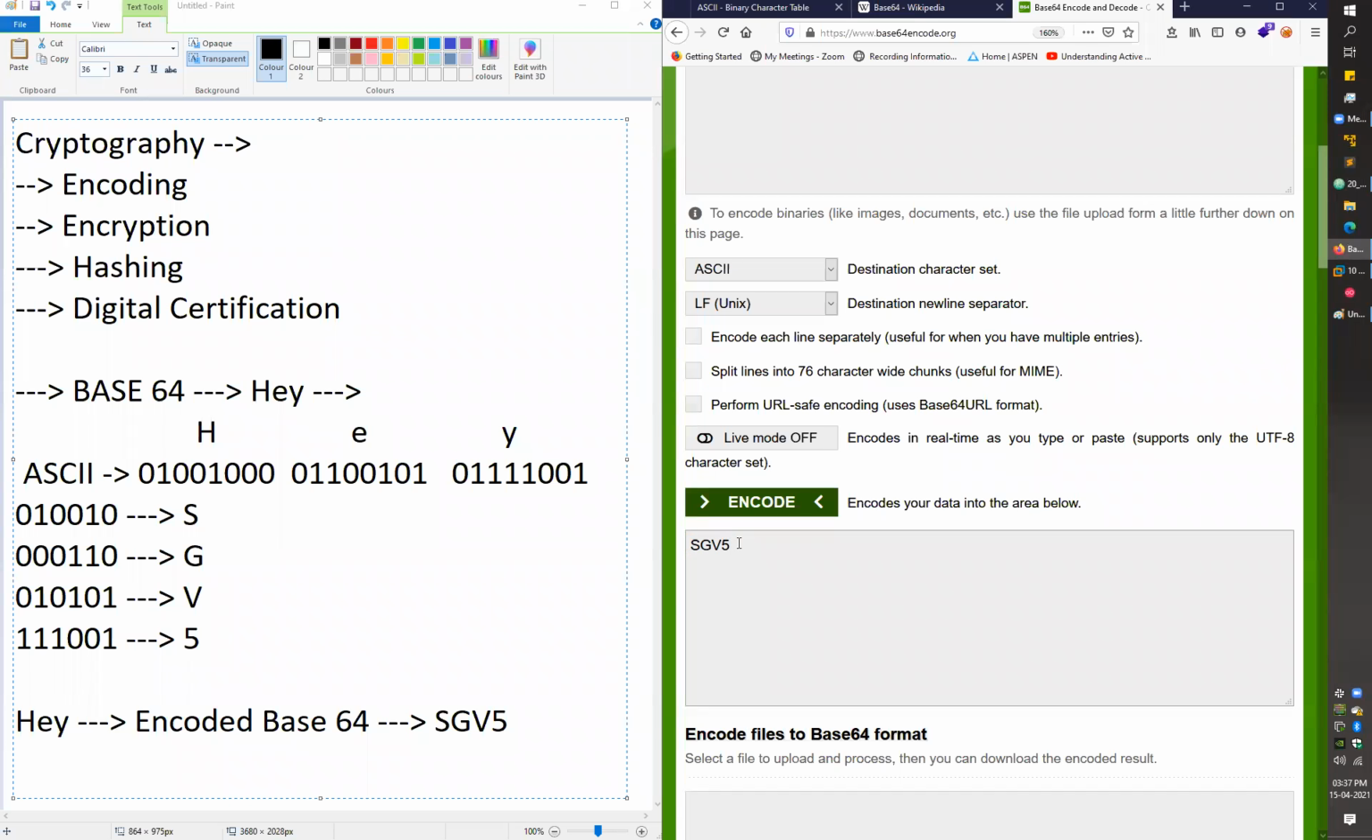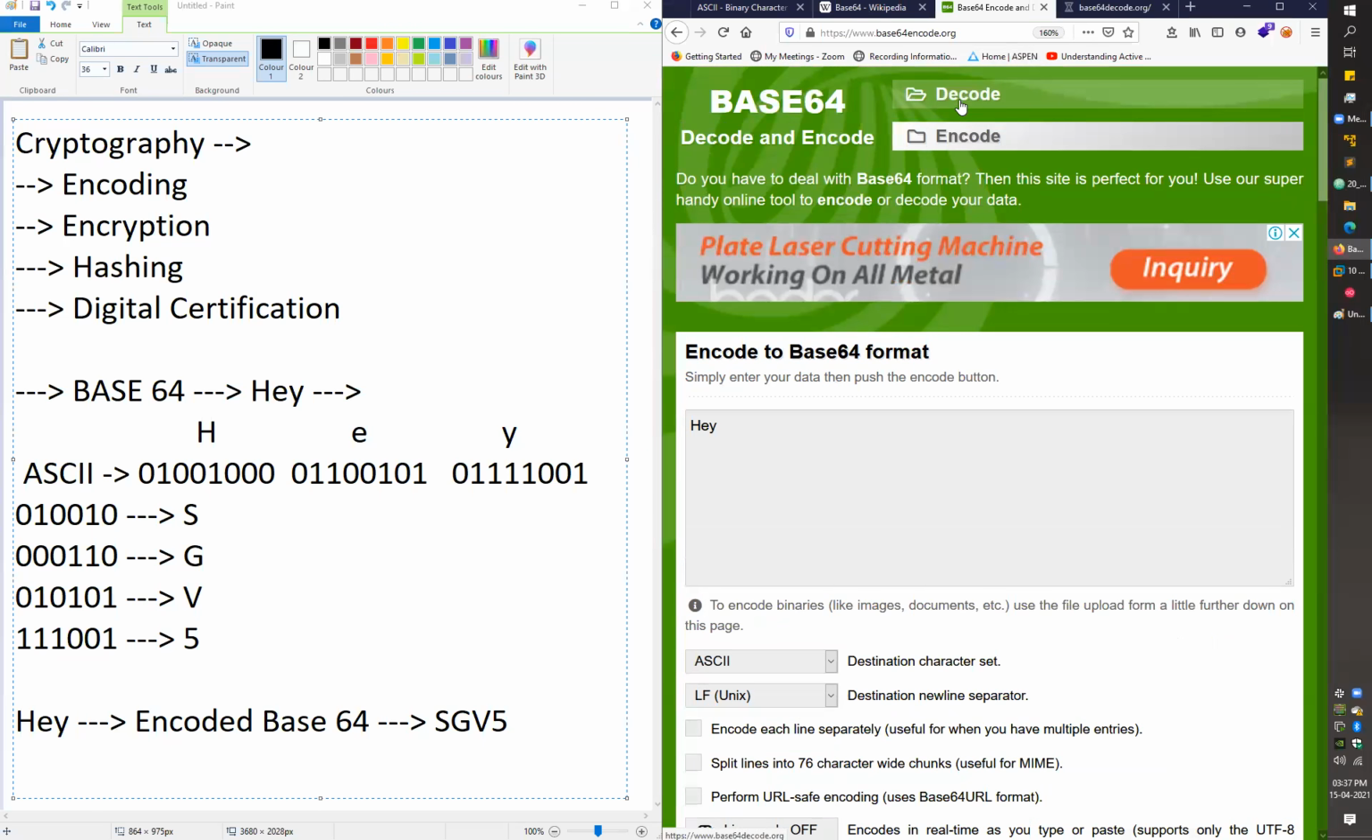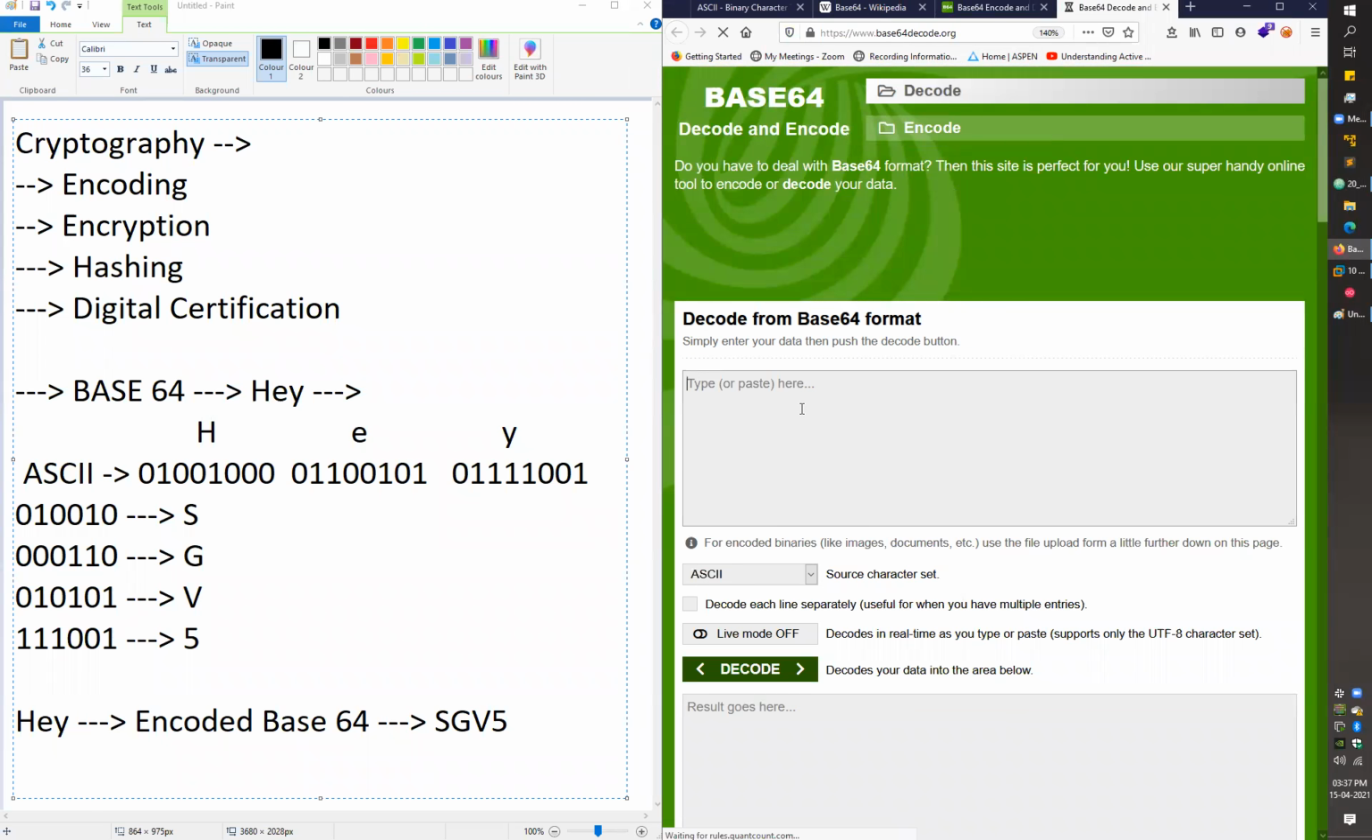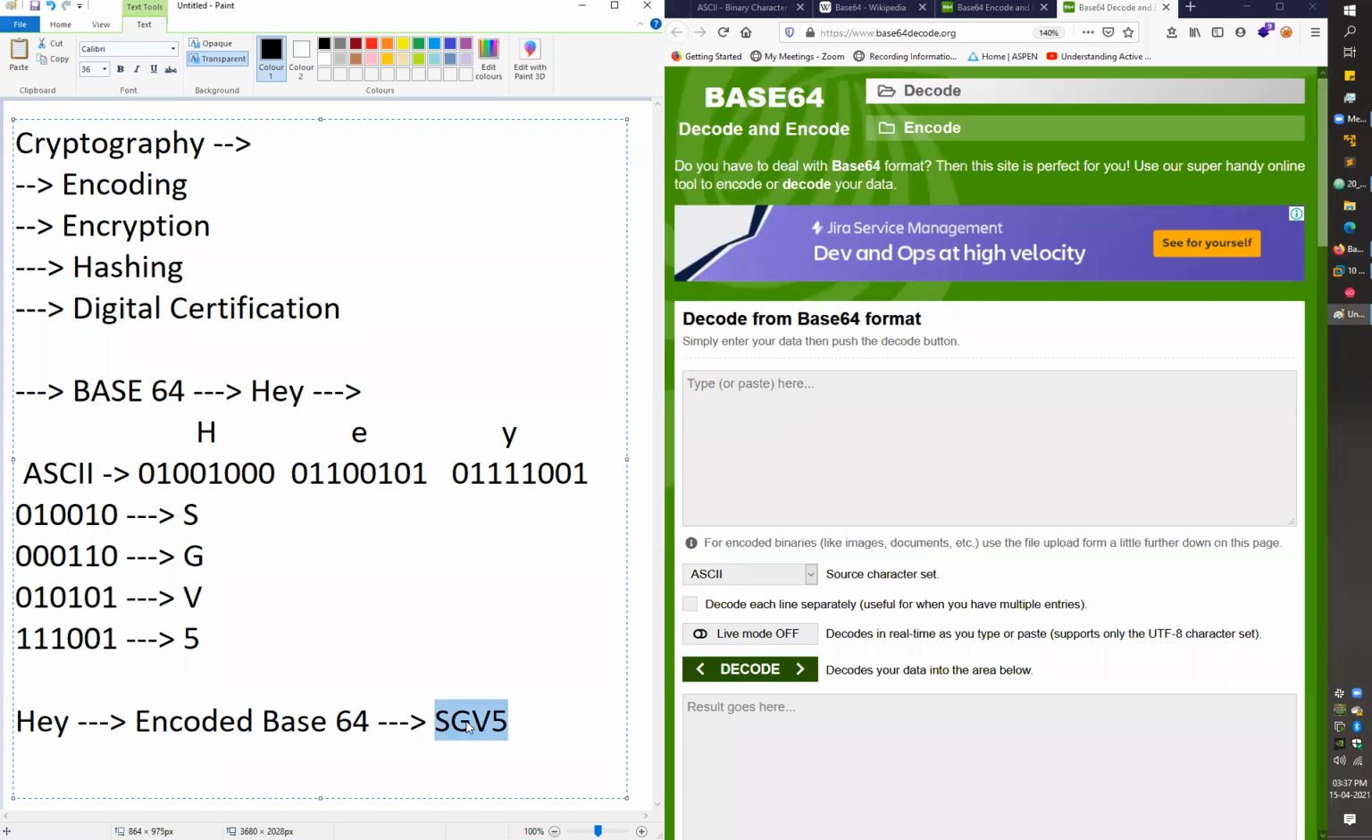Again, if I want to decode that message, I can just go with decode as well. And for decoding, when my receiver receives this base 64 encoded message SGV5, again he will perform the reverse step. He will first compare them with the base 64 table. Then after getting the binary values according to the base 64 table, he will create a pair of 8 binary values, and then he will compare them to the ASCII table. Again, it's just a reverse process of what we performed for the encoding. For decoding, we always use the reverse process, right?